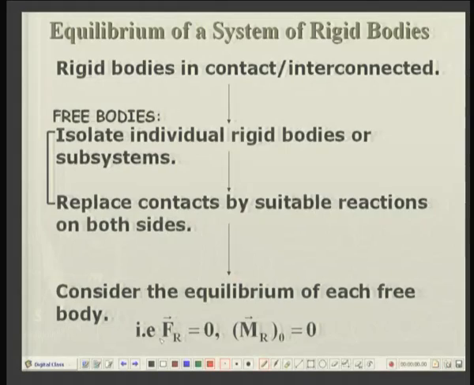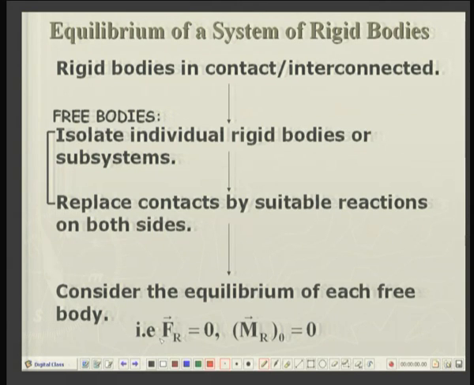The third stage is the equilibrium of a system of rigid bodies, that is, a system consisting of several bodies which are in contact with each other, or interconnected through linkages with each other. This leads us to a very interesting concept of free bodies. How do we get the free bodies? Let us consider a system of rigid bodies.